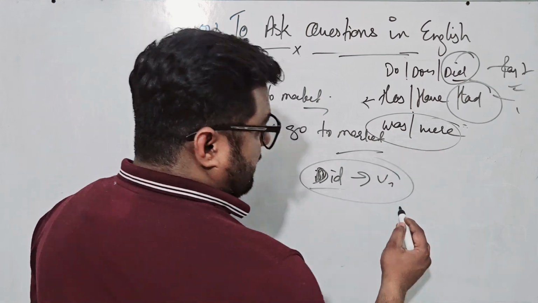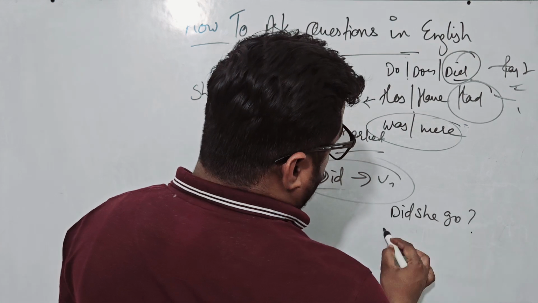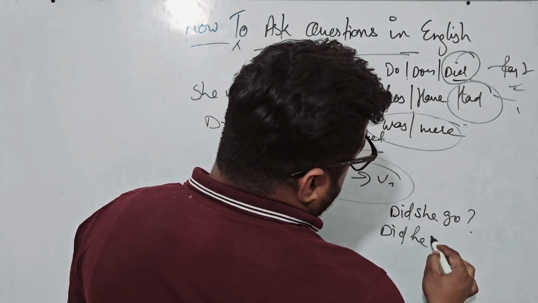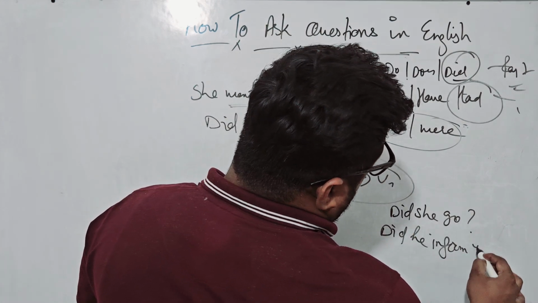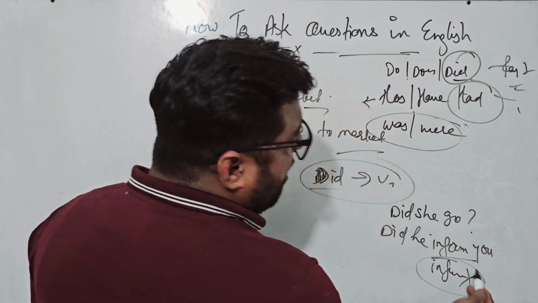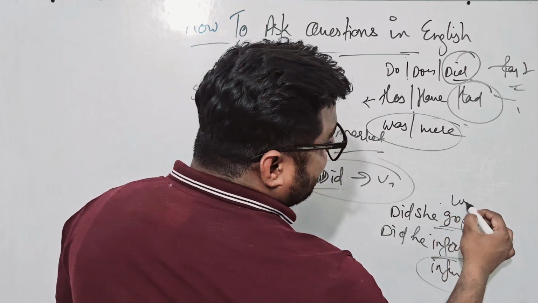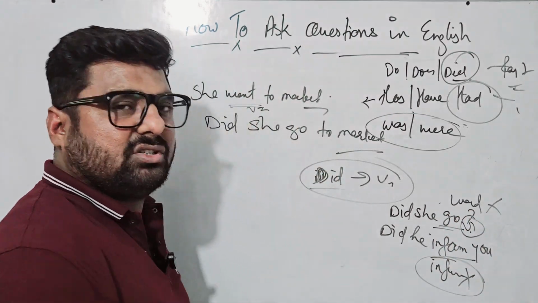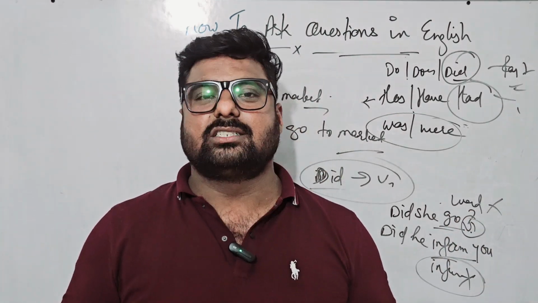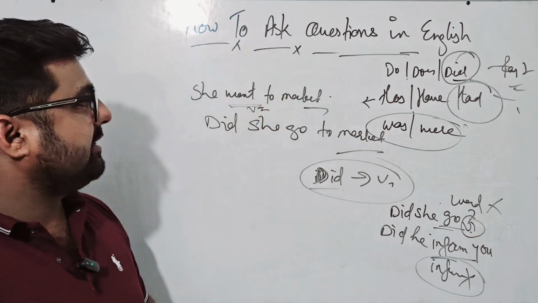For example, did she go? Did he inform you? Not informed. If you write informed, that is going to be wrong. Go is V1. If you write went here, it is going to be wrong. So why speak wrong English when you can speak well and correct English, right?